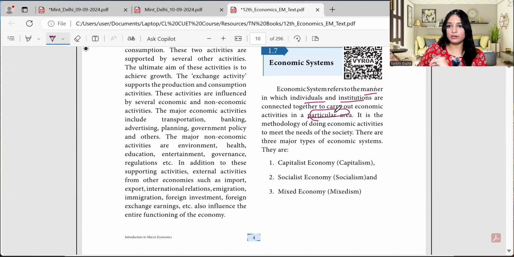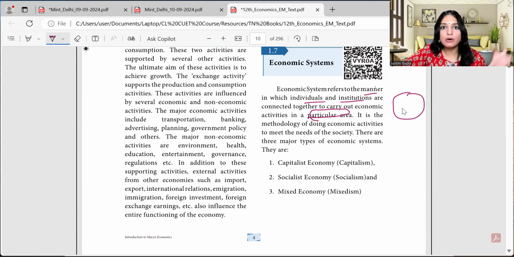So if you live in a particular area, the economic system is a system as a whole, and it's your area. Say this circle specifies your area, so your area has a lot of functioning going on. Somebody is producing something, somebody is consuming something. It's not only about the individuals or only about the institutes, it's actually how both are connected and how both are functioning.